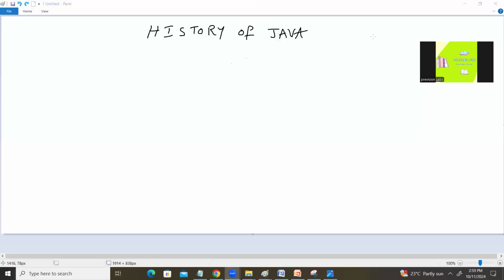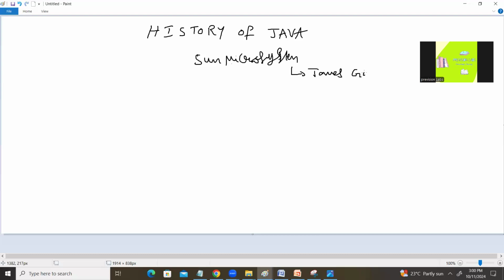Hi all. In this session, we're going to understand the history of Java. We all know that Java is a programming language or technology. By using this, we can develop any of the applications. We'll try to understand the history of Java. So Java software was developed at Sun Microsystems under the guidance of James Gosling.